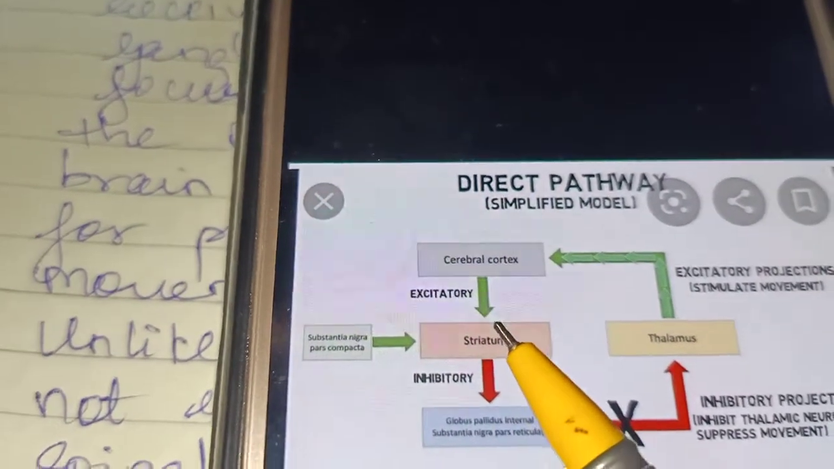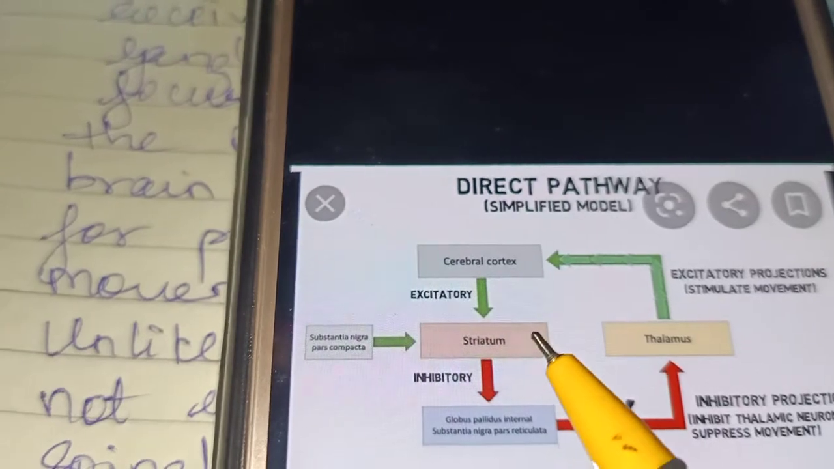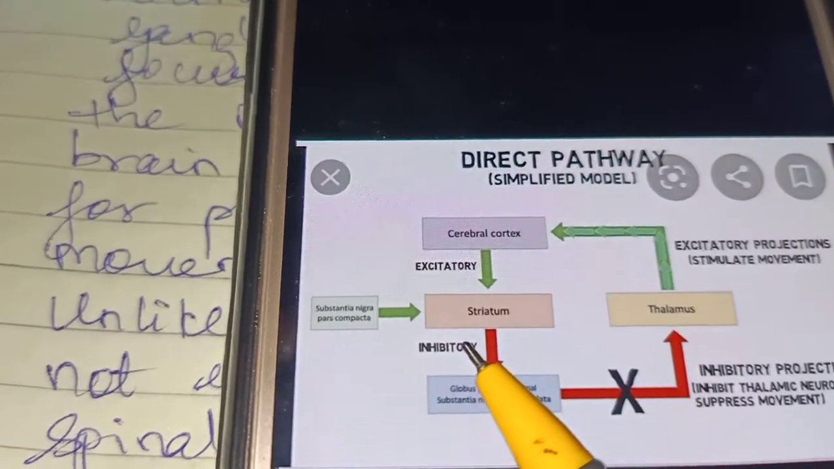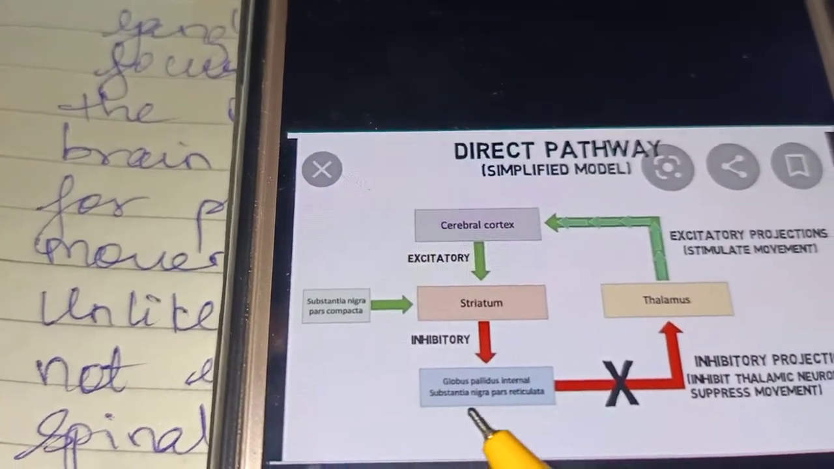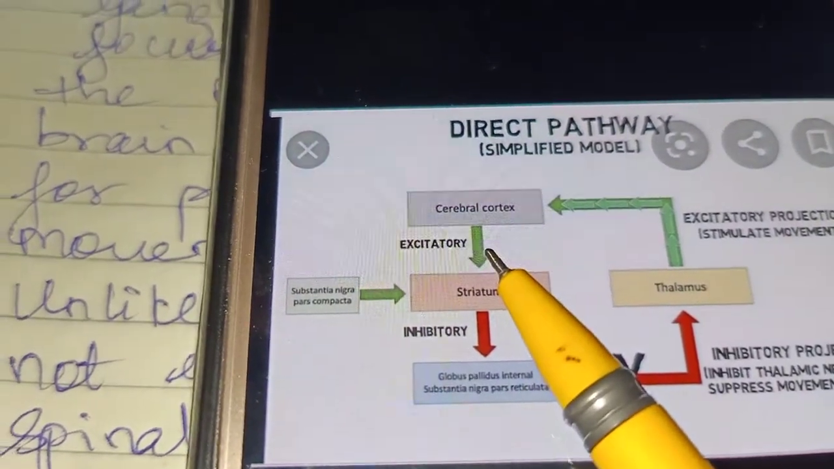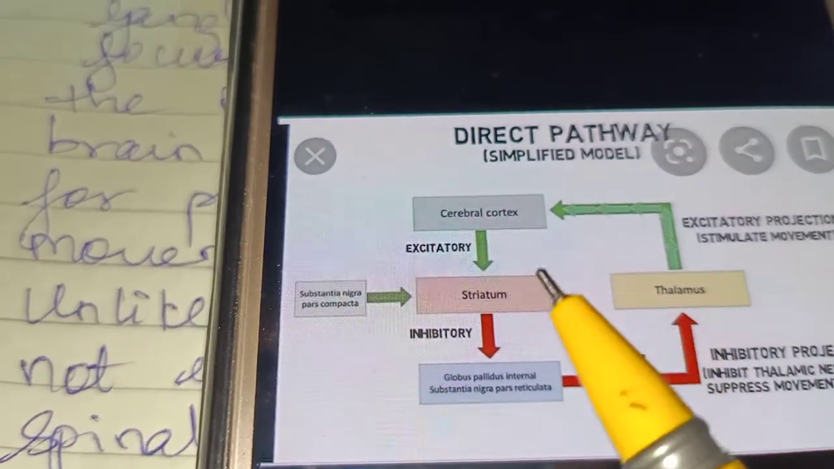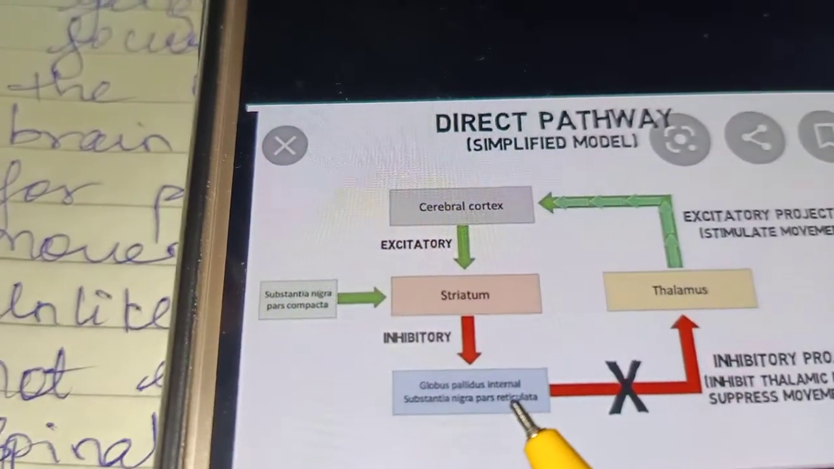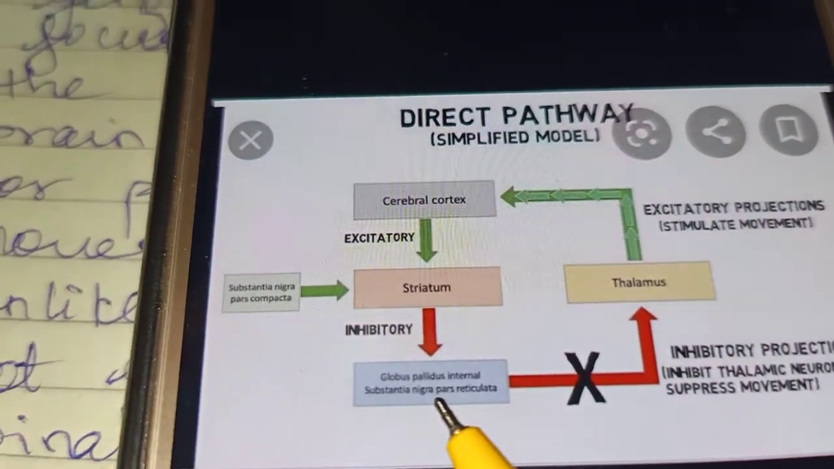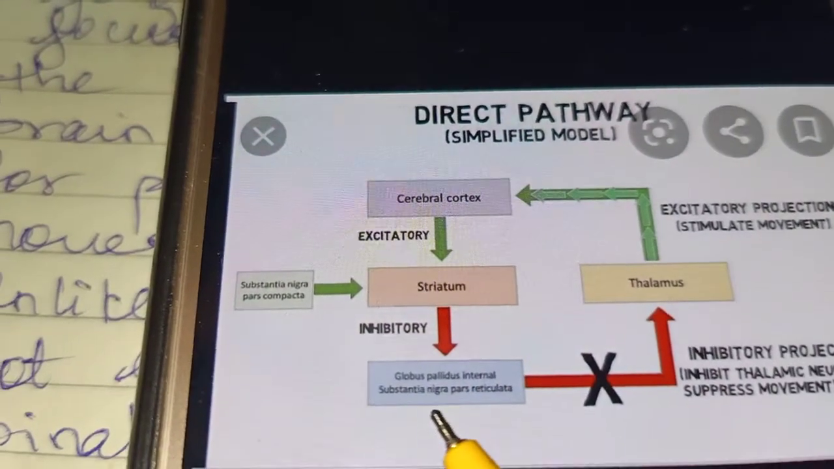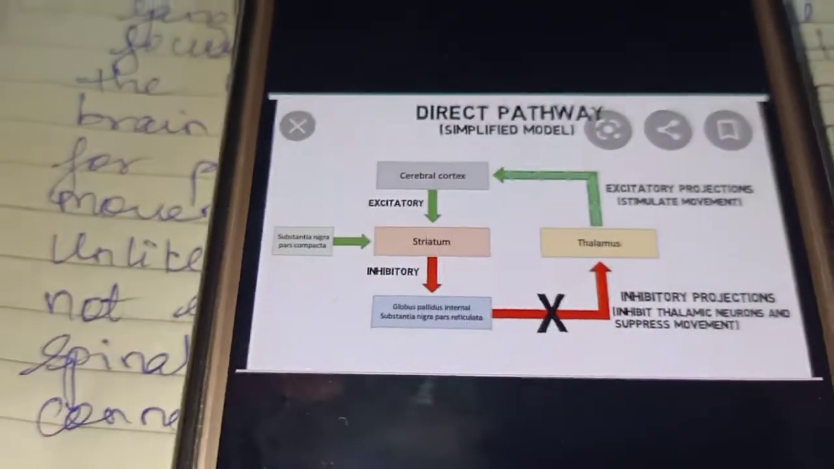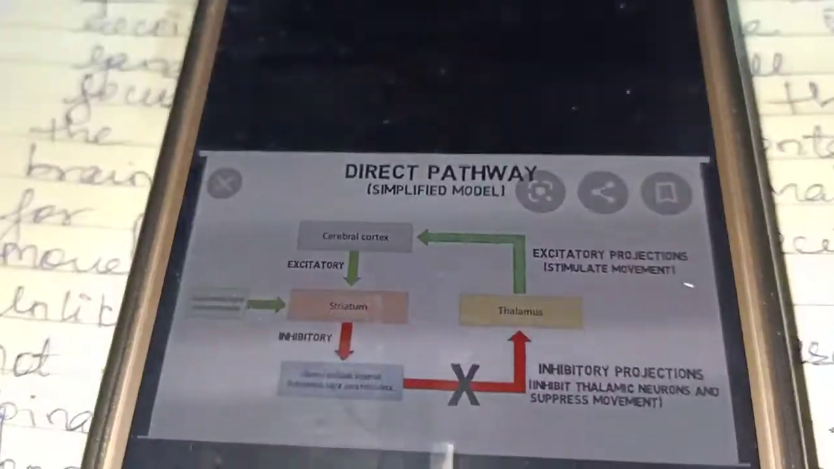Now these neurons which are activated in the striatum are inhibitory neurons which use GABA as their main inhibitory neurotransmitter. So here is the GABA, here is the glutamate. The axons from the striatum reach the globus pallidus internal and substantia nigra pars reticulata. So this way it is flowing.